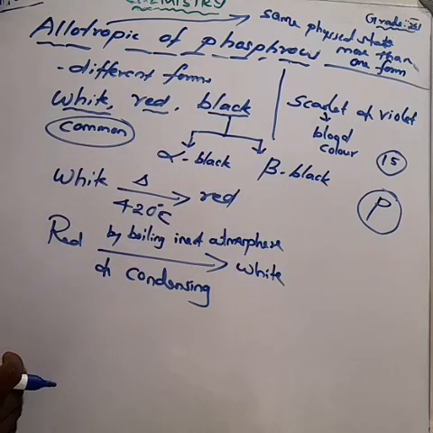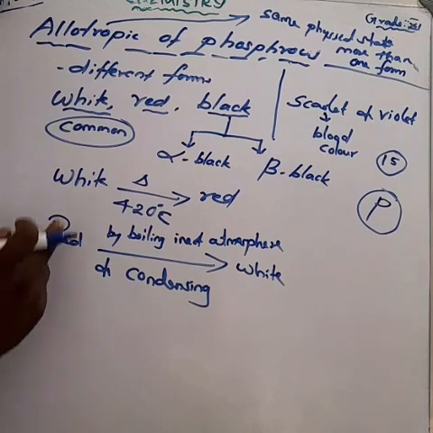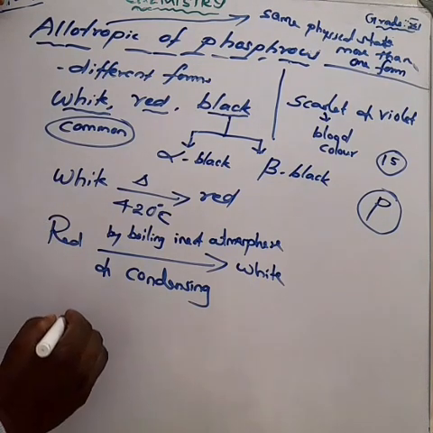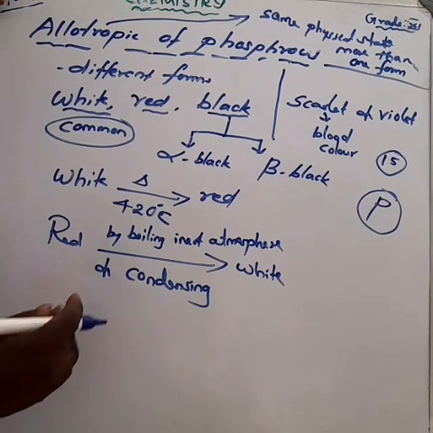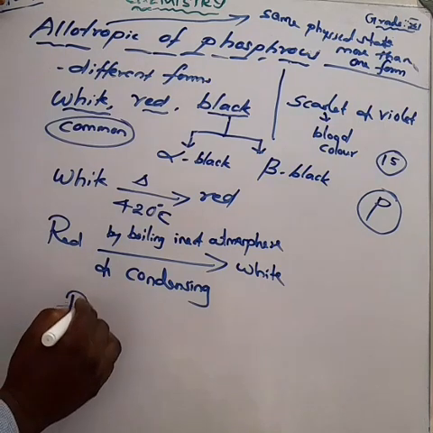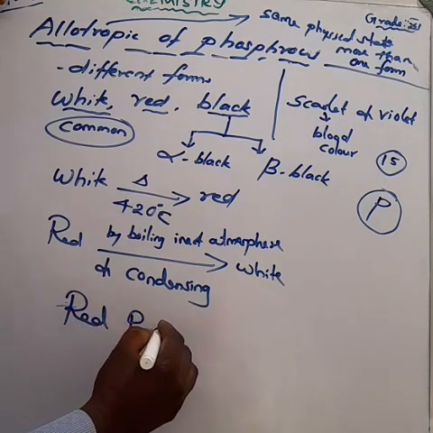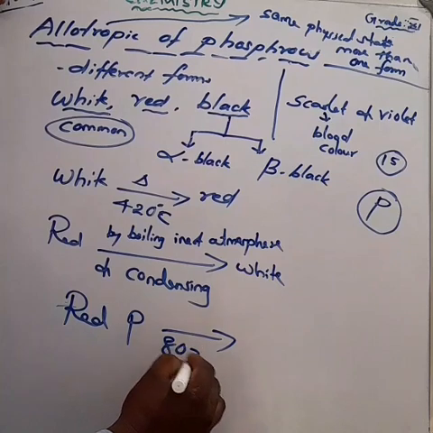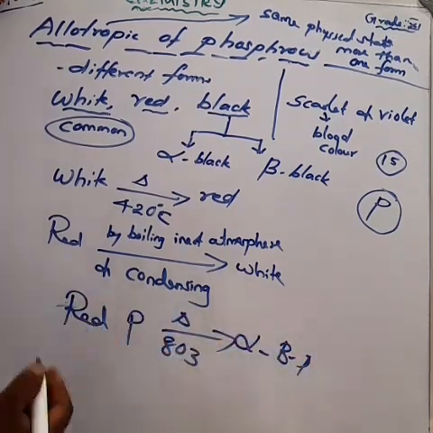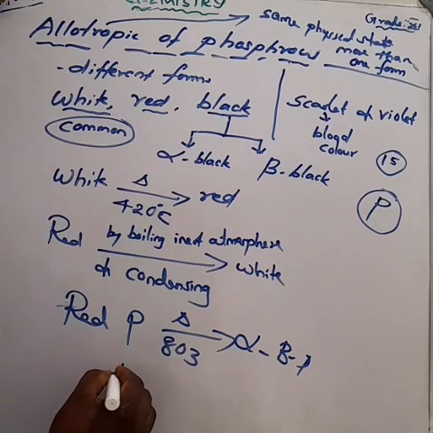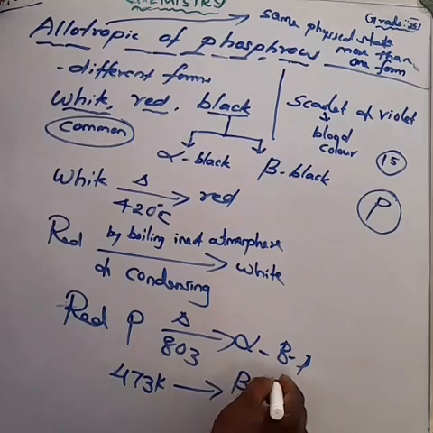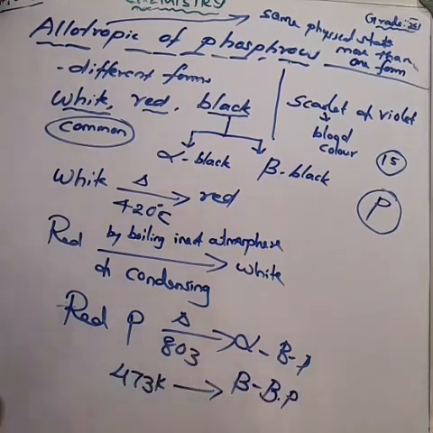Here, white phosphorus on heating at 803 Kelvin gives alpha black phosphorus. Okay. Red phosphorus on heating at 803 Kelvin gives alpha black phosphorus. And also, white phosphorus on heating at a higher temperature, 473 Kelvin, gives beta black phosphorus. Okay, these are the types. We can discuss them one by one.